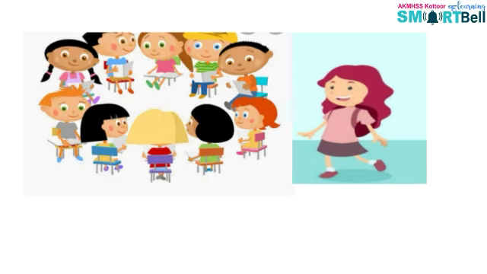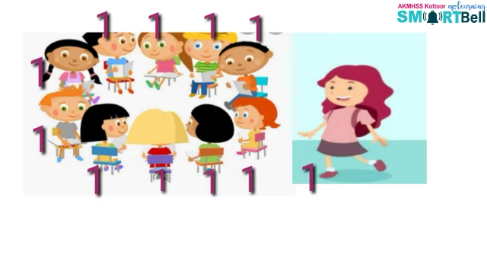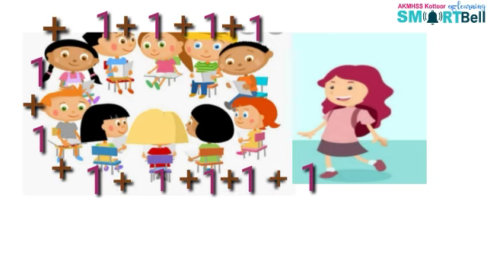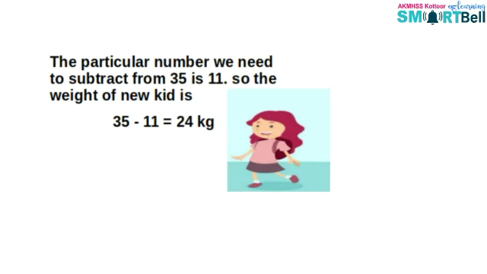So as we did before, we give this one to all 11 kids and add all these ones. Then we get 11 and subtract this 11 from 35. So the weight of the new kid in the third group is equal to 35 minus 11, that's equal to 24 kilograms.